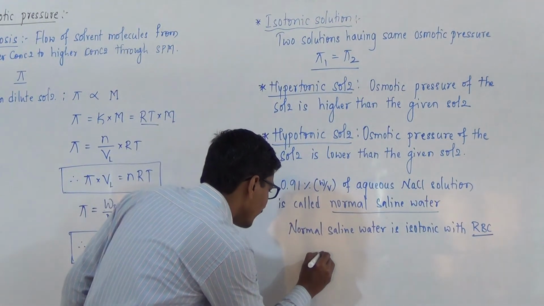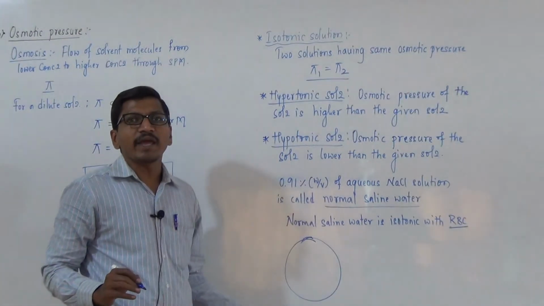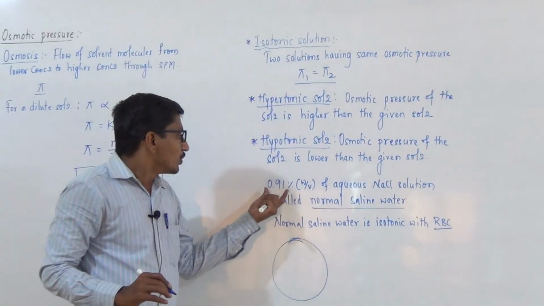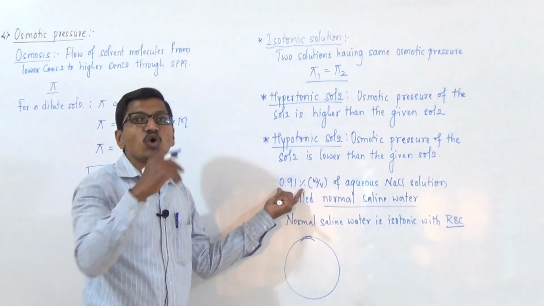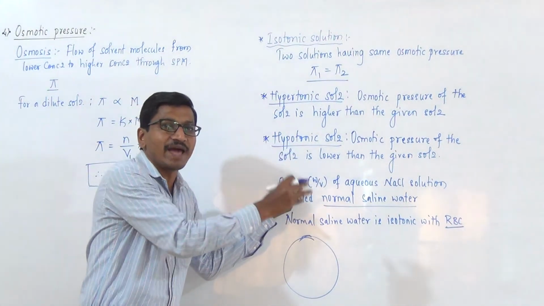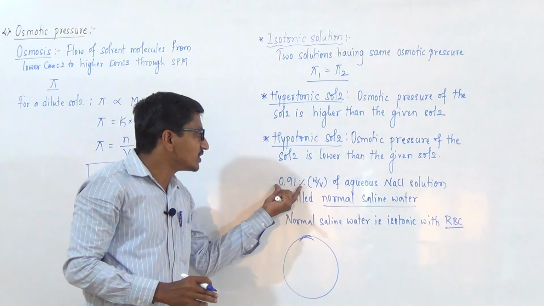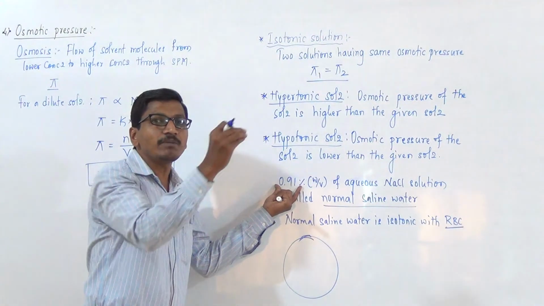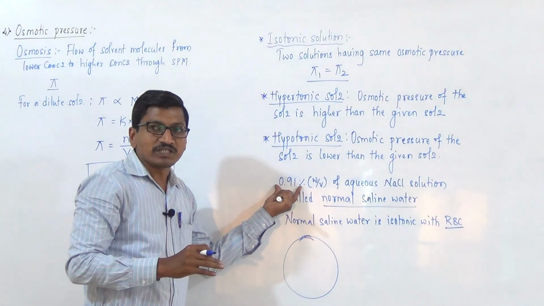There are two different conditions when red blood cells are placed in a solution. In one case, the concentration of normal saline water is more than 0.91% and the red blood cells are placed in that. And in another case, the normal saline concentration is less than 0.91%, and the red blood cells are placed in the lesser concentration of normal saline water.